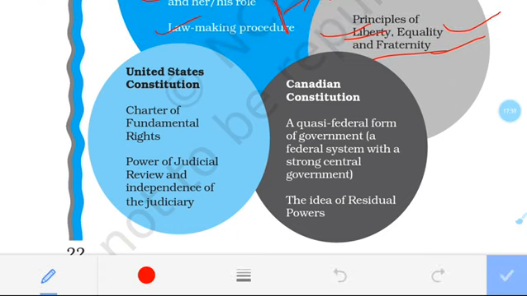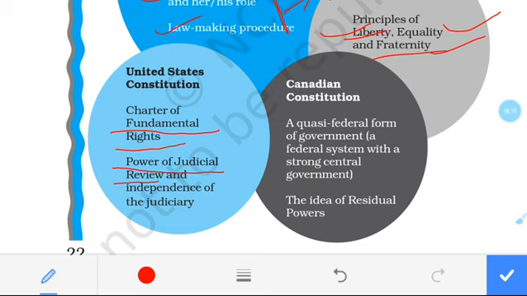Now we have to know what we have taken from the USA, that is the United States of America: the fundamental rights, the charters, the concept of the fundamental rights. Also the power of the judiciary system, or judicial review. Judicial review means that when the judiciary sees that any law is not suitable for society and is not implemented in a good way, then the judiciary gives an order to the legislature for changing or modifying the law. That is called the power of judicial review.